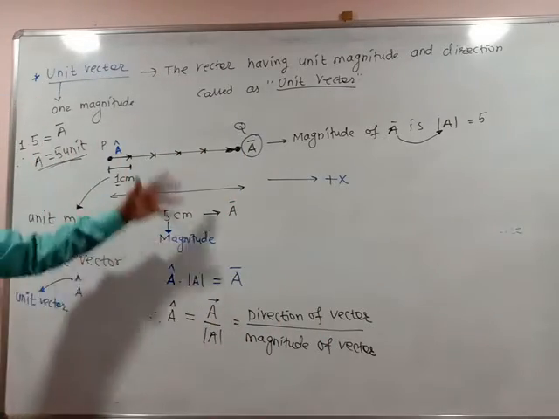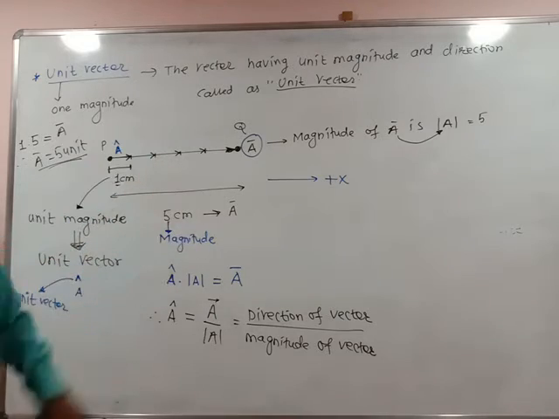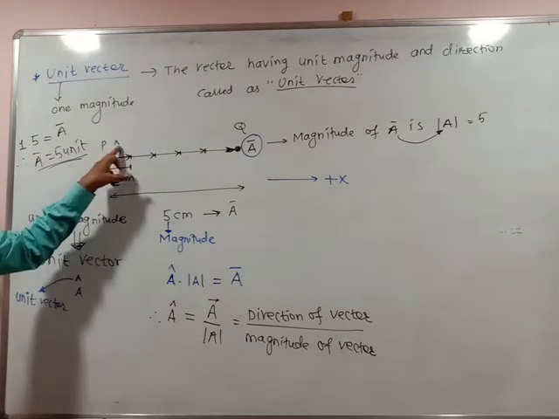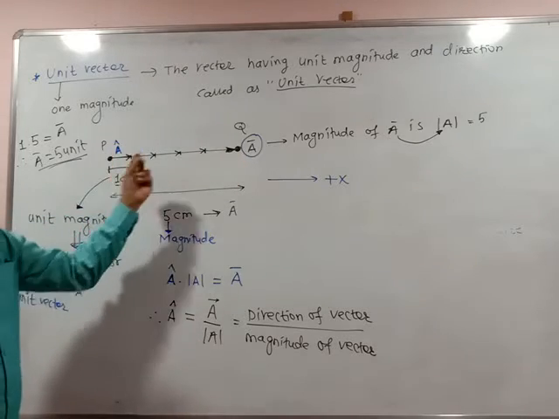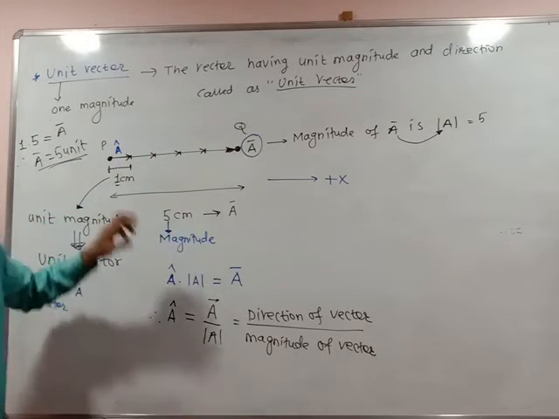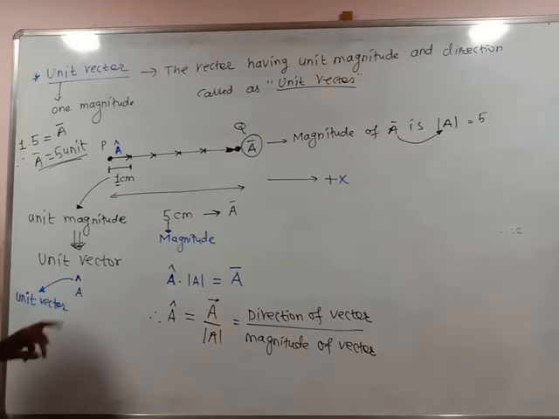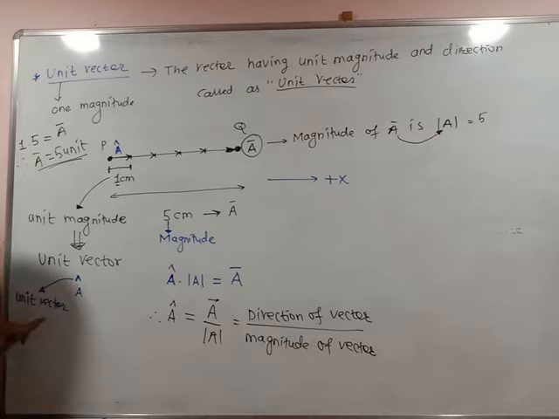So this is just the basic concepts regarding the unit vector. Okay, a cap, a bar. A cap is a unit vector of the total vector a bar. So a cap can be defined as the vector having unit magnitude and unit direction. It is said to be a unit vector. Okay, so a cap indicates unit vector.